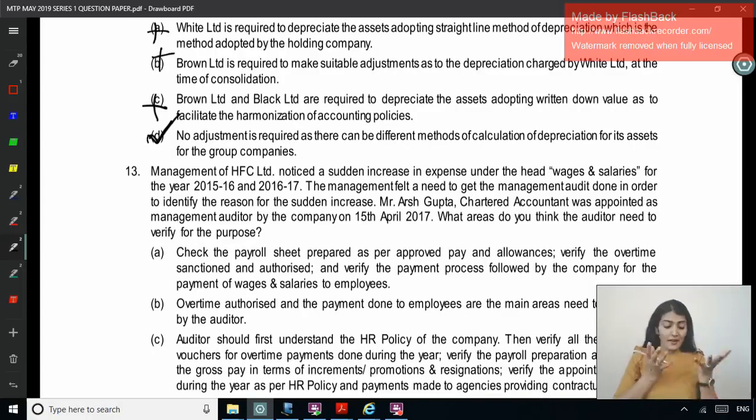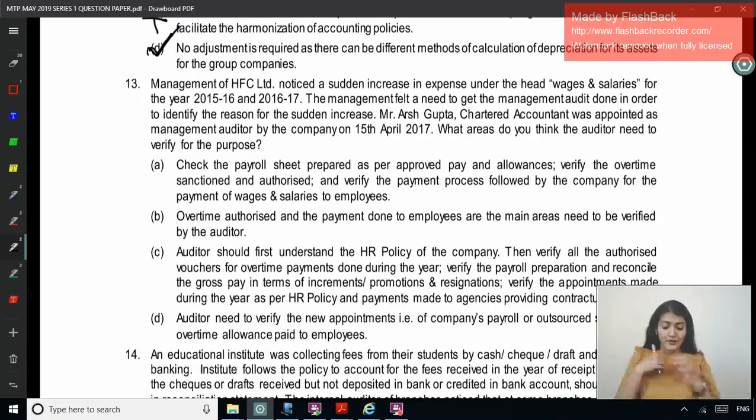So, increase in salary, wages, expenditure, management auditor appointed, what area should be looked into? Check the payroll sheet prepared as per the approved pay and allowances, verify the overtime sanctioned and authorized, verify the payment process followed by the company for payment of wages and salaries to employees. Overtime authorized and the payment done to employees are the main areas that need to be verified.